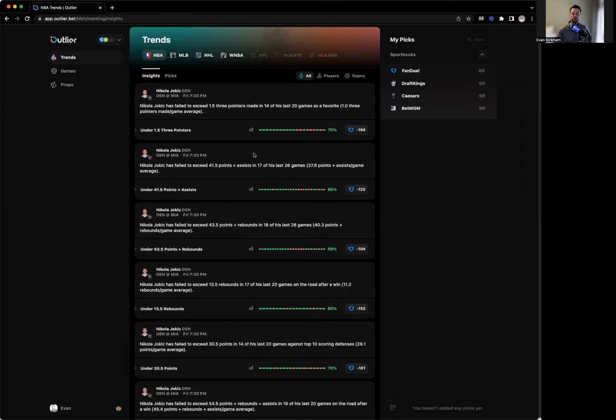Note that this is also available on iOS. Super polished, really proud of what the team has put together on both web and iOS. But for the purposes of demonstration, let's look at the Outlier web app today. On the far left-hand column, you'll see three tabs: trends, games, and props. These are the three main feature sets in Outlier, and I'm going to go through all three of them today, starting with trends.